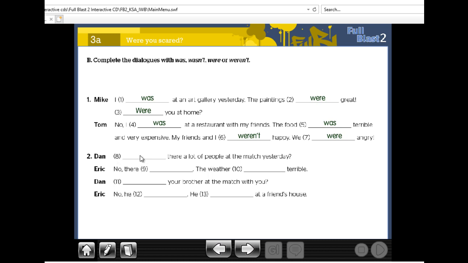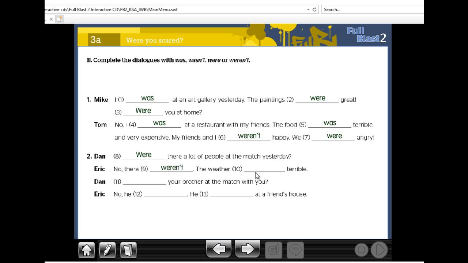Number two. There are a lot of people at the match yesterday. A lot of people. Is it singular or plural? People, excellent, plural. So were there a lot of people at the match yesterday? No, they weren't. We always use wasn't and weren't when we say no. So no, there weren't.